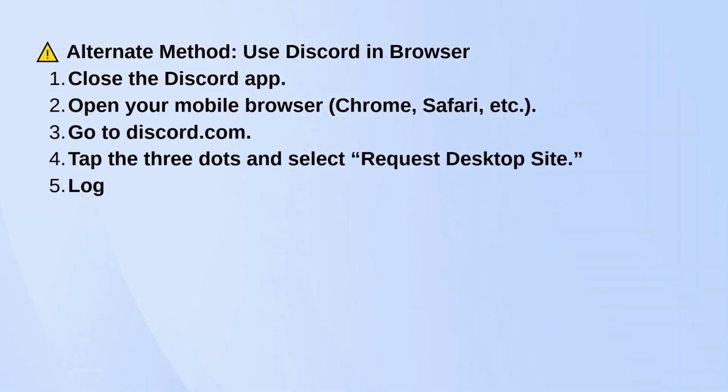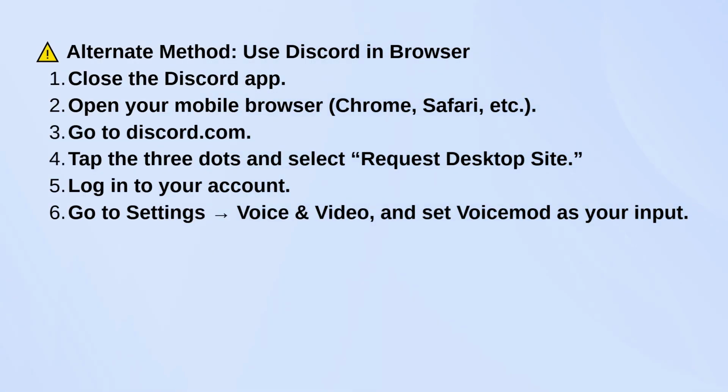Close the Discord app and open your mobile browser, like Chrome or Safari. Go to discord.com, tap the three dots in your browser menu, and select Request Desktop Site. Then log into your account from there. Once you're in, go to your user settings, navigate to Voice and Video, and you might be able to select Voice Mod as your input source that way.